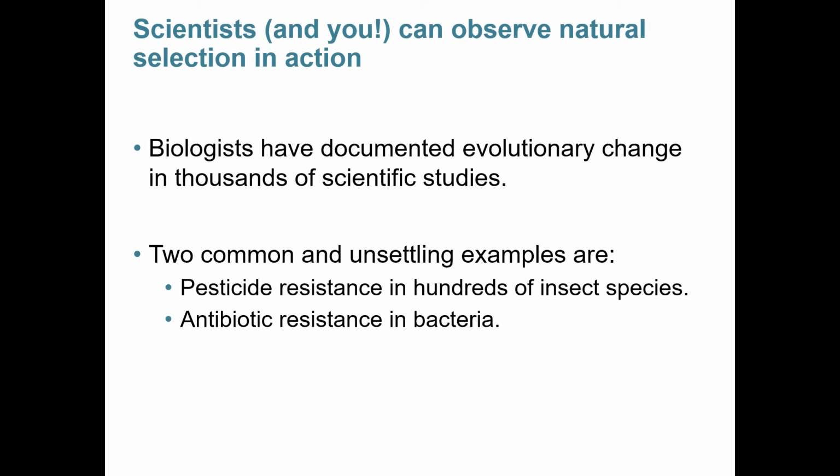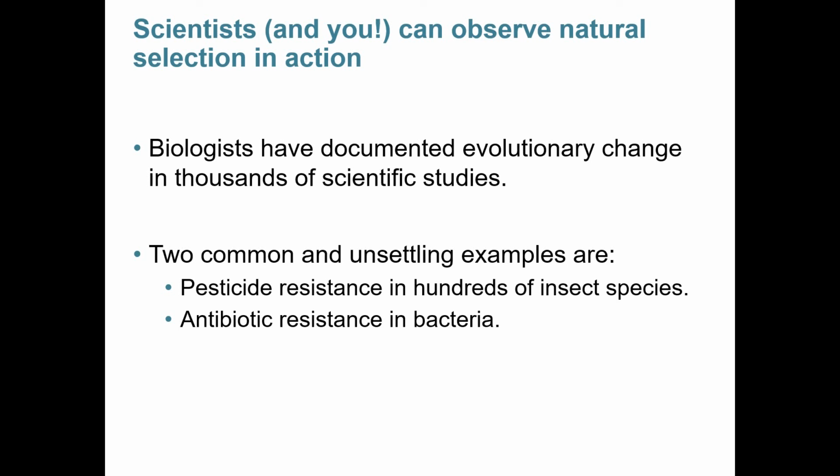In addition to that, we can observe things directly. There are lots of ways to document evolutionary change. For example, I already gave you information about how we can watch birds change in the Galapagos based on the amount of rain. But two common things that we talk about day to day are resistance to things like antibiotics in bacteria, and pesticide resistance in insect species.